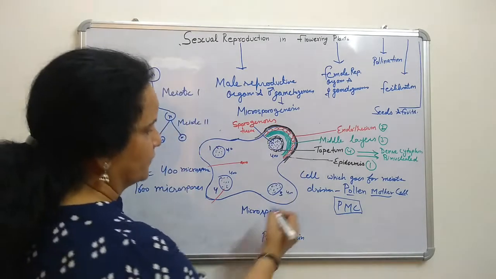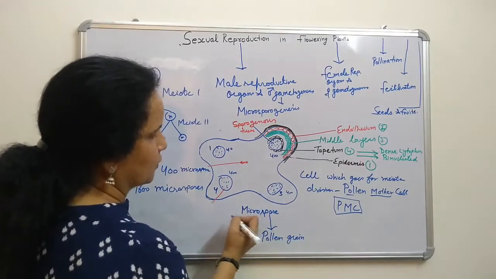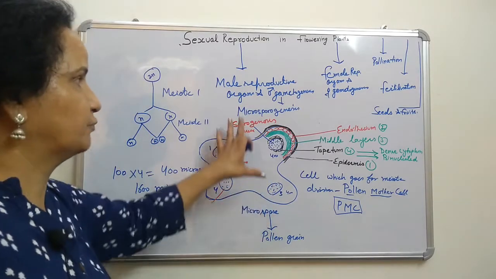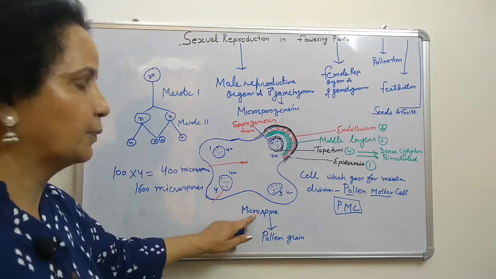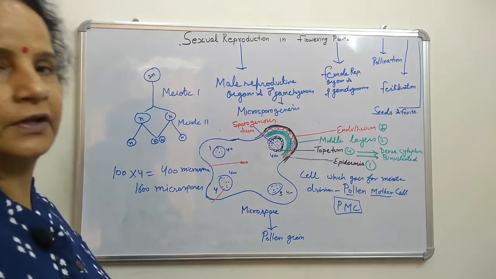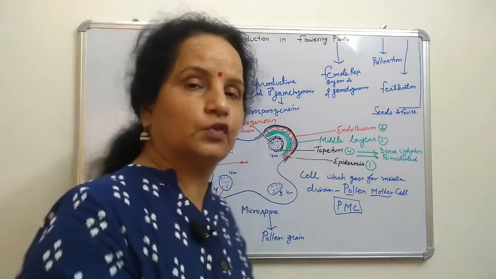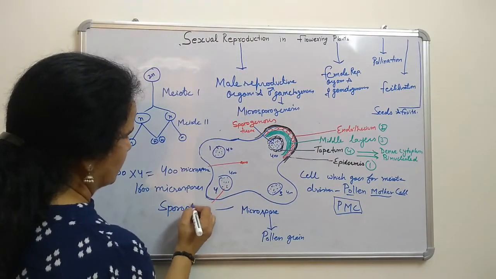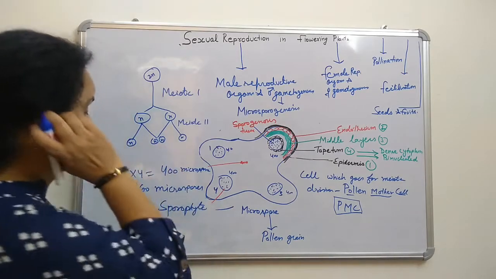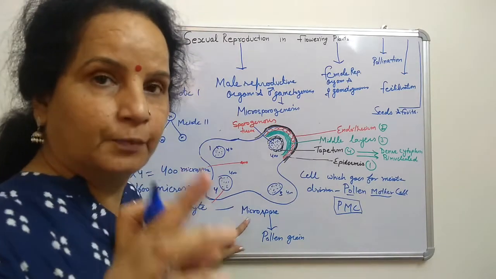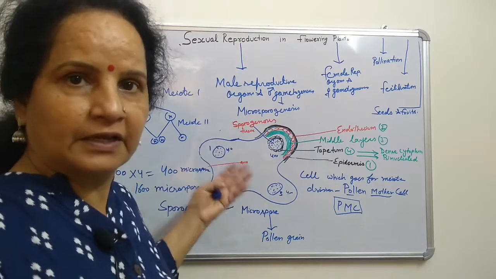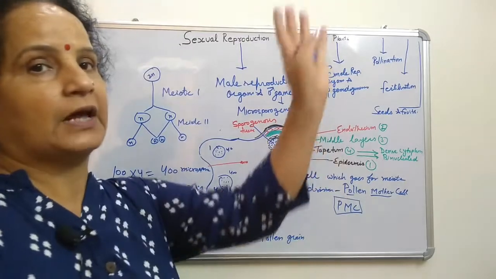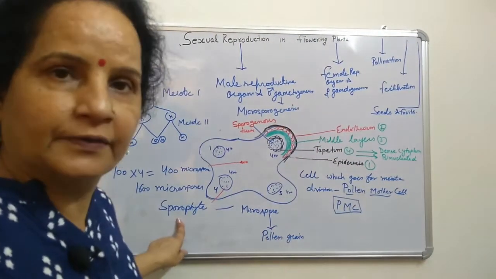Now this pollen grain, that microspore. So after microspore, what did we get? Pollen grain, right? Now the first plant body produces spores. The organism body which produces spores is called sporophyte, right? The microspore is produced by the plant body. Flowers are in the angiosperm plant body. So since the microspore is produced, it means that plant body is sporophyte, right?